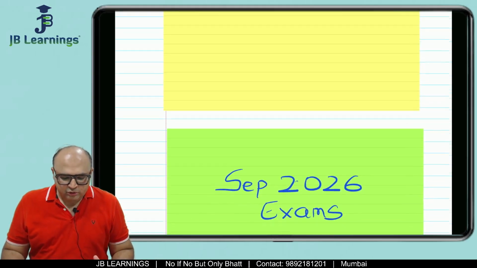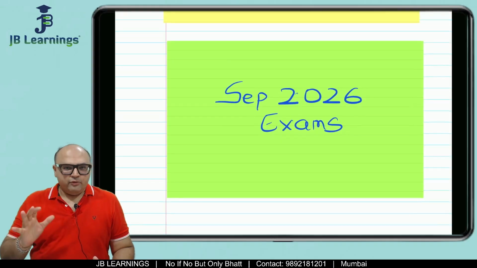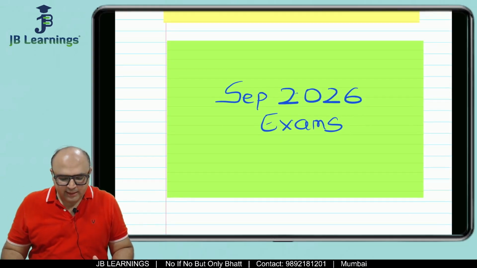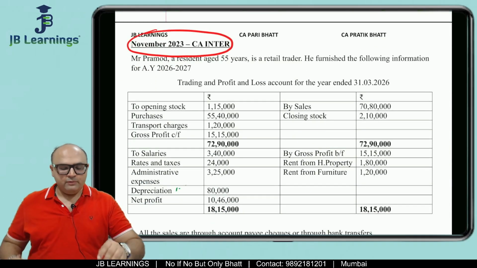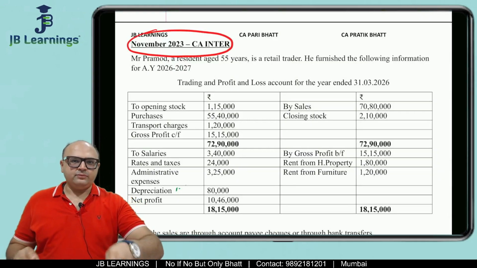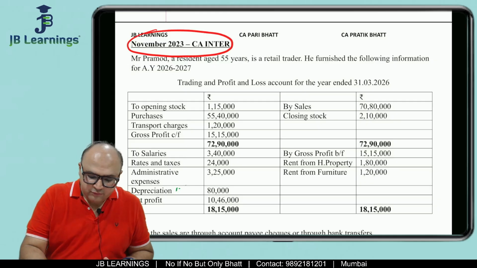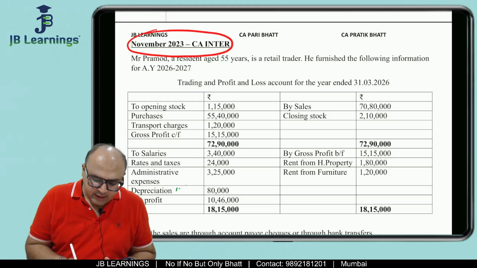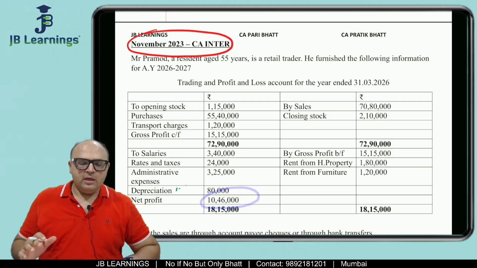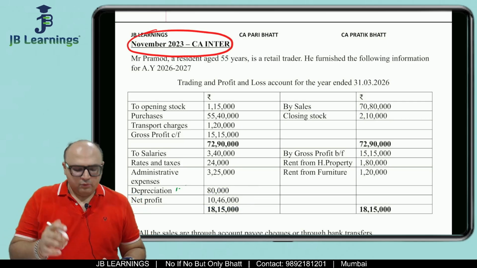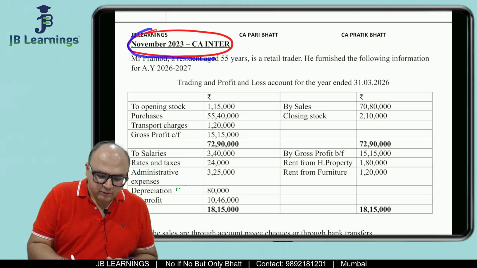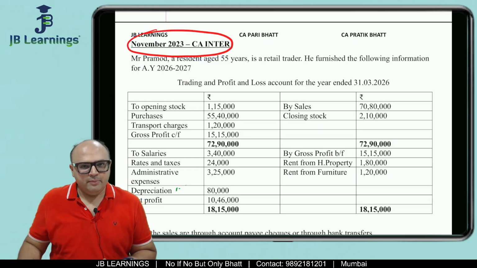So for today's lecture, for today's total income sum, what I have done is I have selected a question which is in T form. Now some of the students would be surprised, sir, why are you teaching a sum on T form? Because see, this is a very unique question which was asked in your November 2023 CA Inter paper.